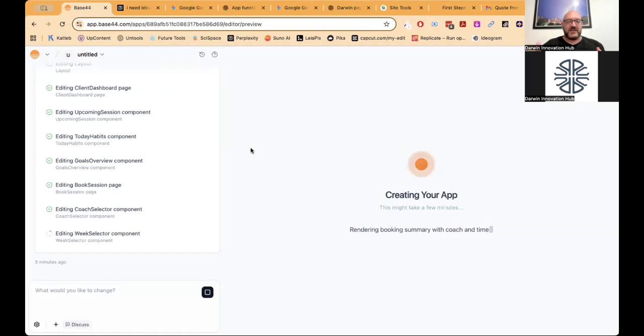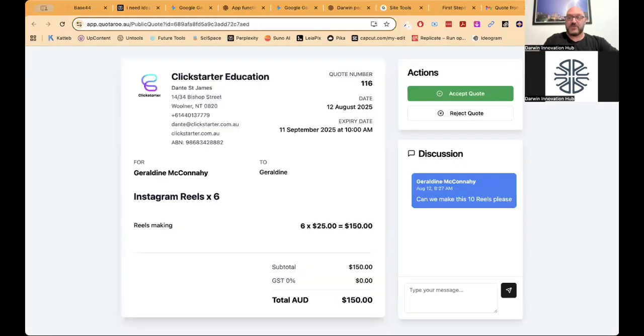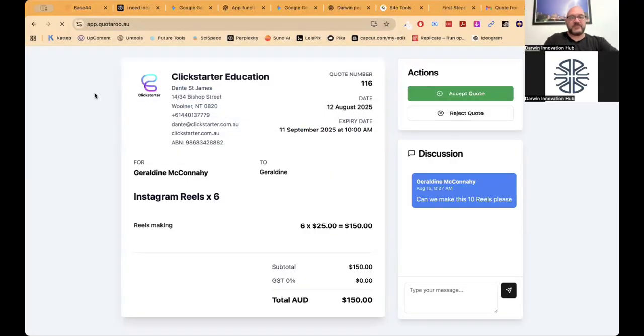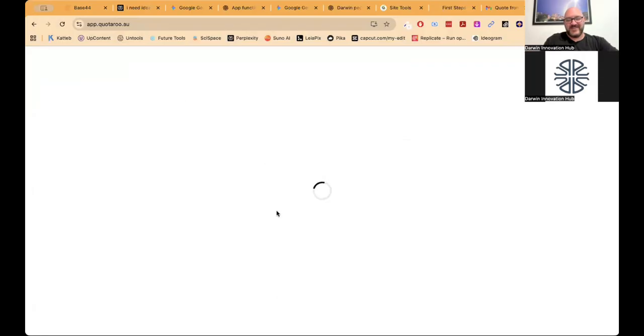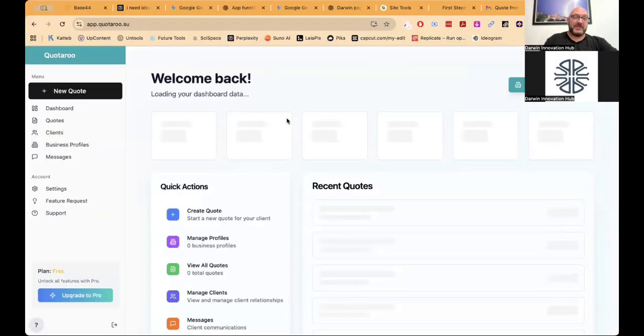But on the other hand, and this is where it becomes quite fun for you, you may now be able to sell these things. These apps can integrate with Stripe, which allows them to accept payments. So for example, in Quotaroo, if I go back to the actual app as my admin user, you can upgrade at any time within this app, and it goes through the process of doing that through Stripe, taking the payments that way.